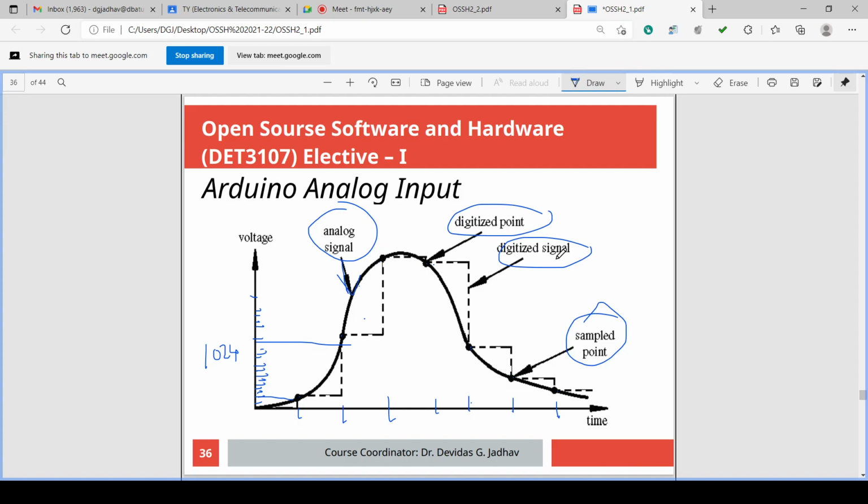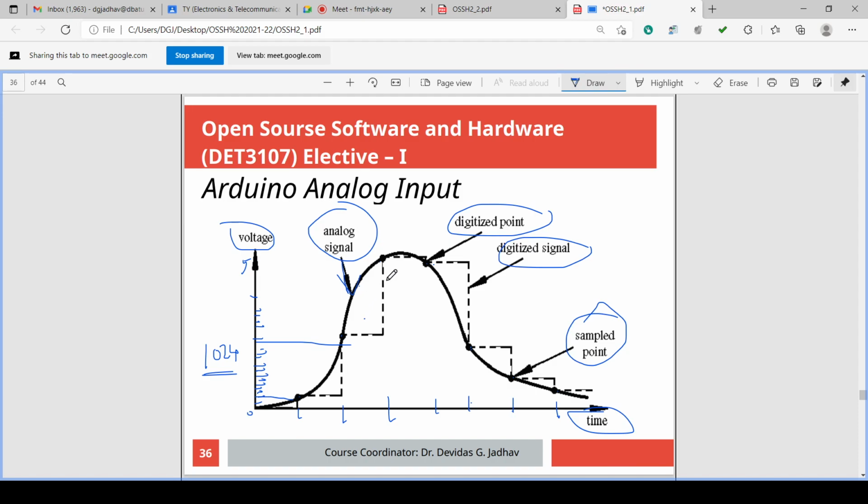In the analog case infinite values are possible from 0 to 5 volts, but in the digital case that 0 to 5 volt is divided into a limited number of levels, that is 1024 levels. On the y-axis is voltage and on the x-axis time. This analog voltage is divided into digital values, so this dotted line is the digital signal. This analog signal is converted into this dotted digital signal.